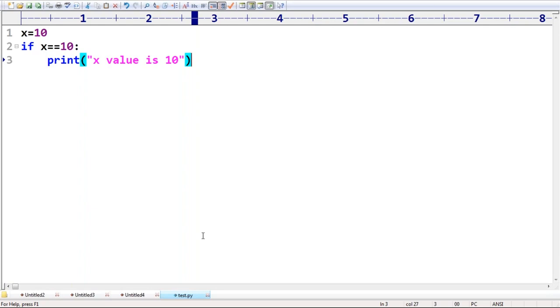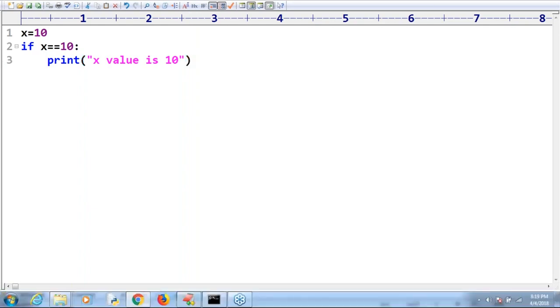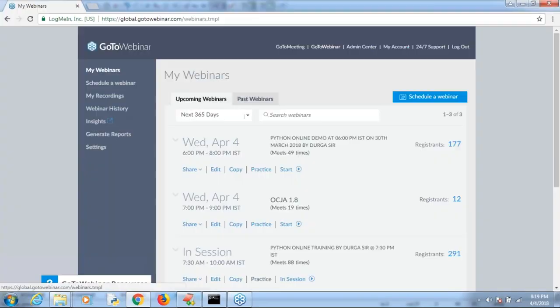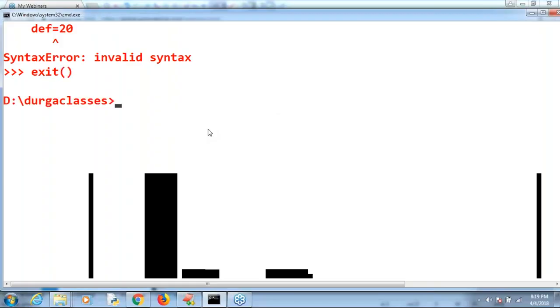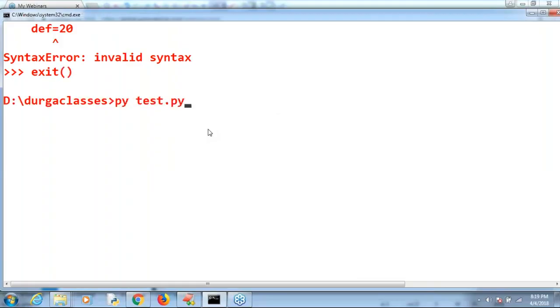What is the output we are going to get by default? Observe that a bit carefully. Run py test.py. Perfectly valid: x value is 10. I'm not doing any mistake.